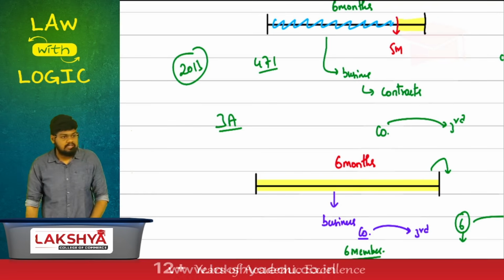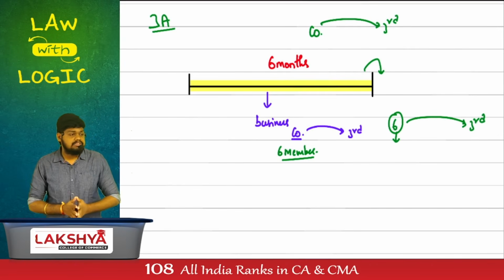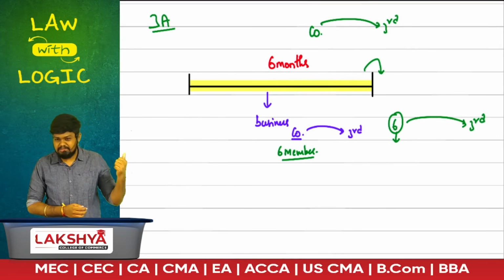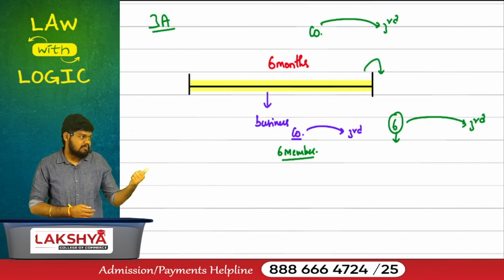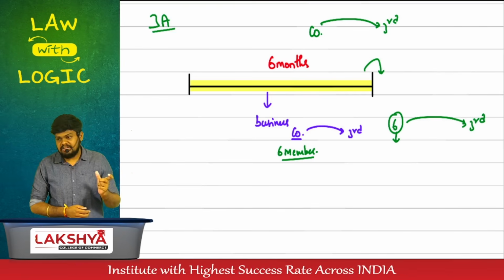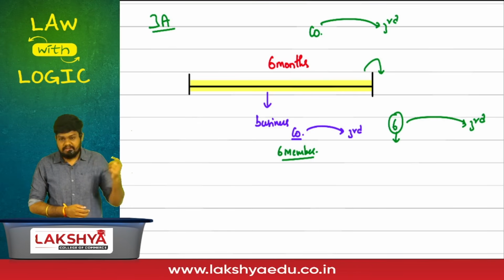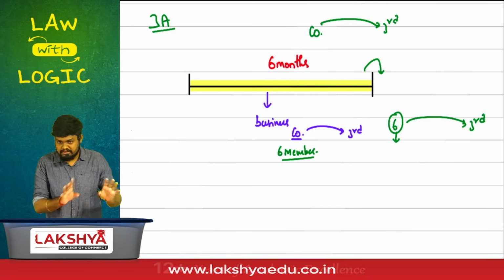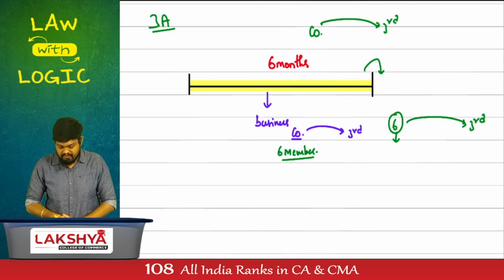What is this? Section number 3A. Section number 3A talks about liability of members in certain cases. Their liability here is limited or unlimited? After expiry of how many months? For the 6 months, their liability is the company's, because contracts are entered in the name of the company. After 6 months, the assumption of being a company is not existing, contracts are entered in the name of members, and the members' liability will be limited or unlimited?